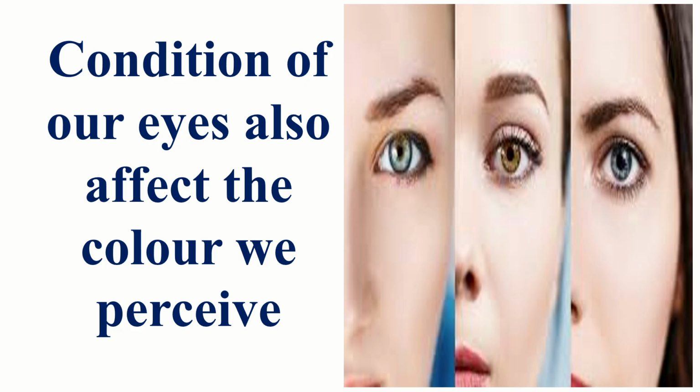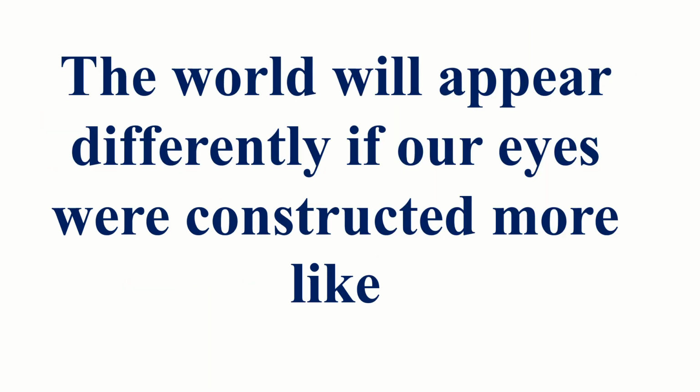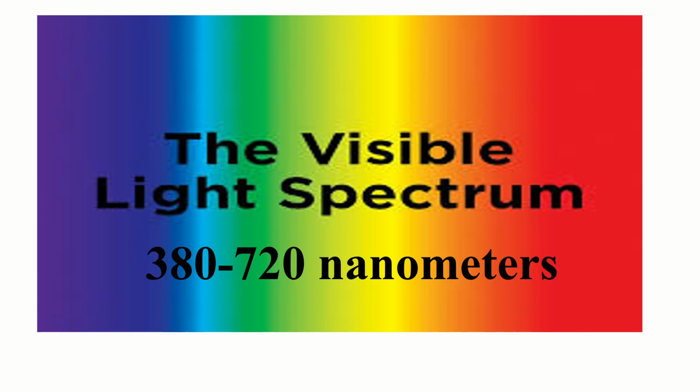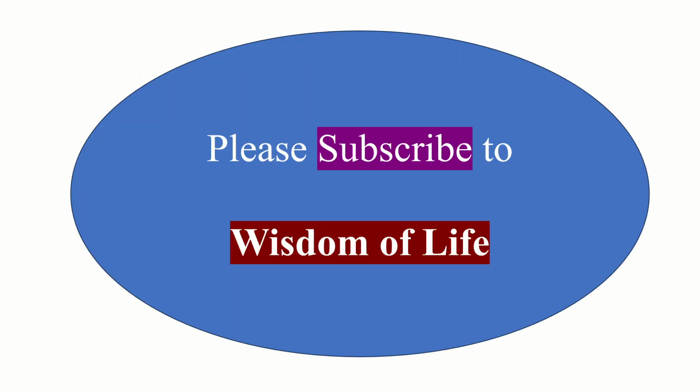The condition of our eyes also affects the color we perceive. The colorblind cannot tell red and green or blue and yellow shades apart. The world will appear differently if our eyes were constructed more like a telescope or a microscope. The visible light spectrum ranges from 380 to 720 nanometers. Anything above or below this band is invisible.